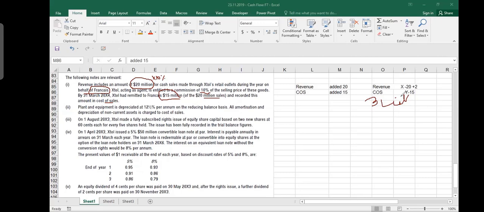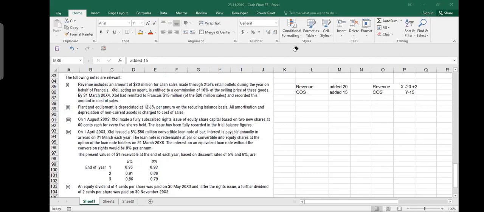Understand? These were not our goods. These goods belong to someone else. We only sold on his behalf and collected the money. So now we got 20 million cash, out of which 2 million is our commission. So we subtract 15 million from this 20 plus 2 million, and the 13 million we take on the balance sheet as our liability. We have to pay it to Francis.